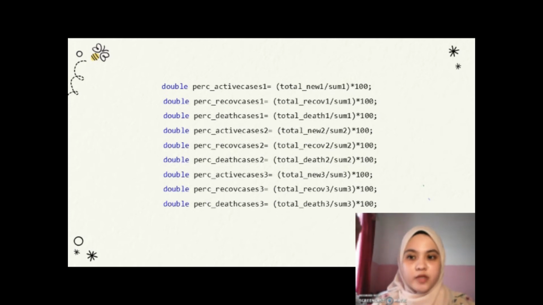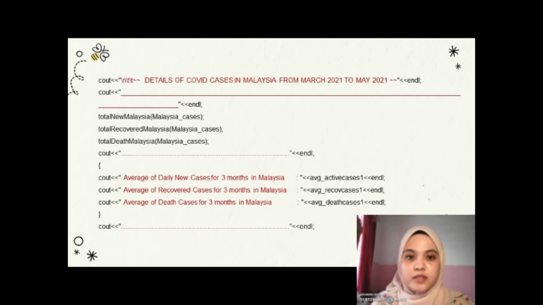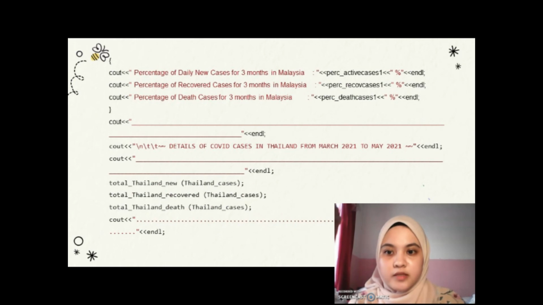While this is the formula that we use to find out the percentage, we use the total, divide by sum, and multiply with 100. Next, this is the function we use to display the details of COVID cases for 3 countries from March 2021 to May 2021. Next, we display the average of daily new cases, average of recovered cases, average of dead cases for Malaysia. For the next step, we display the percentage of cases in Malaysia.